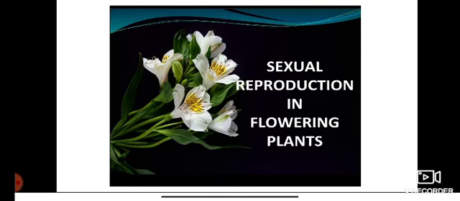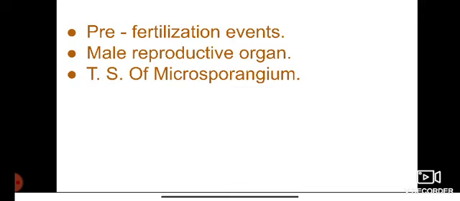Hello, good morning everybody. From the last class, we started discussing the second chapter, sexual reproduction in flowering plants. In today's class, I am going to discuss these concepts. The first one is pre-fertilization event, the second one is male reproductive organ, and the third one is TS of microsporangium. Here, the first event is pre-fertilization event.